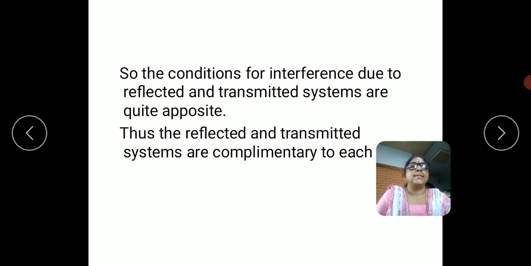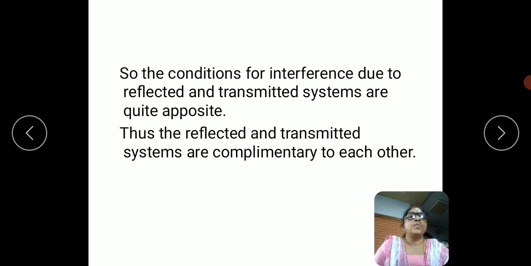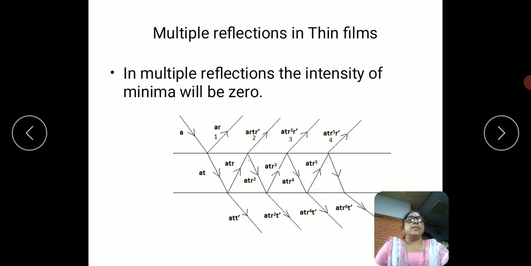Hence, by seeing this, the conditions for interference due to reflected and transmitted systems are quite opposite. Thus, the reflected and transmitted systems are complementary to each other. Now, let us discuss the multiple reflections in thin films. How does the multiple reflection take place in thin films, and how is the intensity of a minima 0?